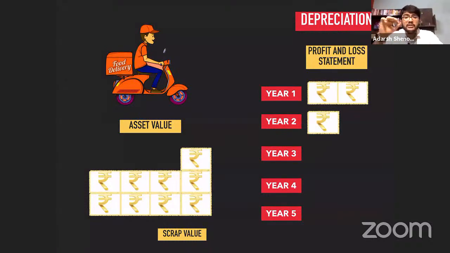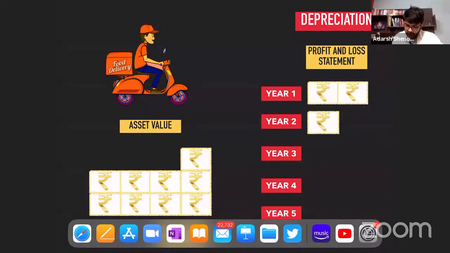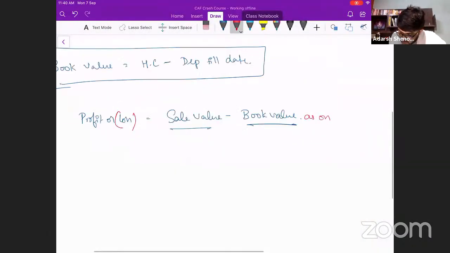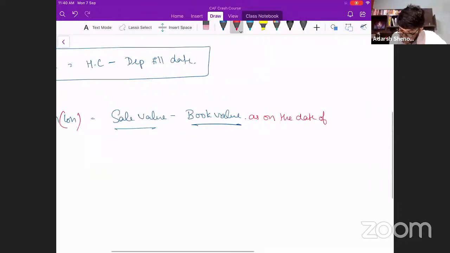55,000. That means you made a profit of 10,000 rupees. So every time you're calculating the profit or loss on sale of an asset, remember you have to calculate the book value as on the date of sale.